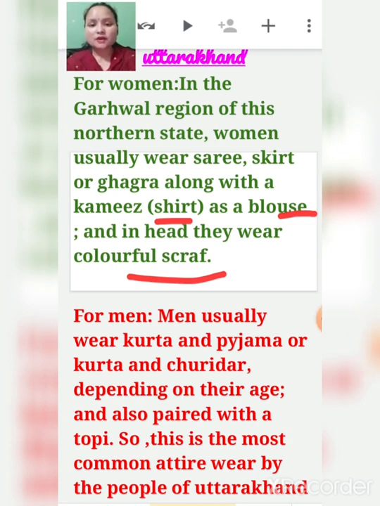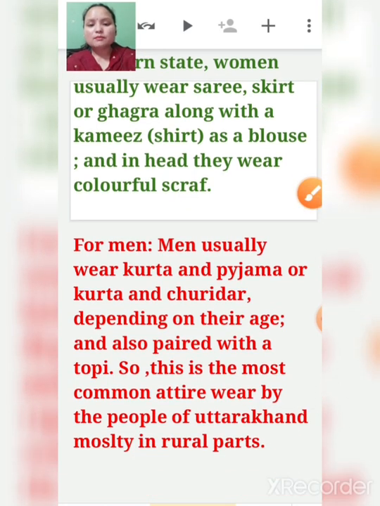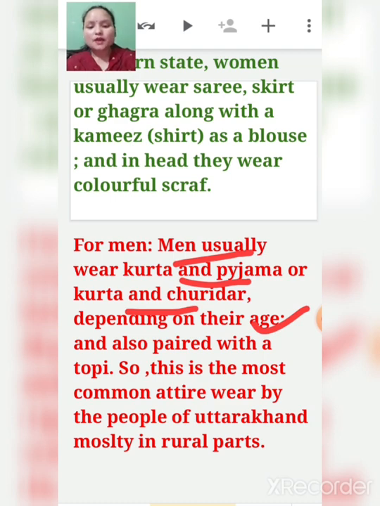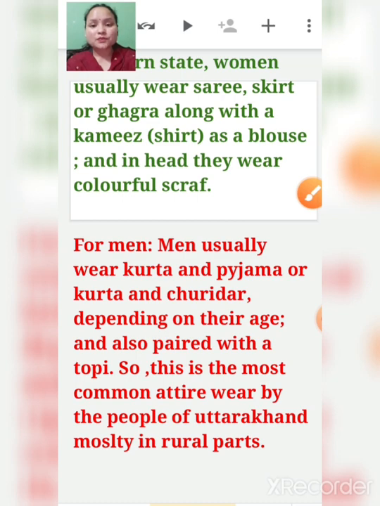Men wear kurta and pajama or kurta and churidar depending on their age, and also paired with a topi. So these are some traditional clothes of Uttarakhand, the most common attire worn by the people of Uttarakhand, mostly in rural parts.